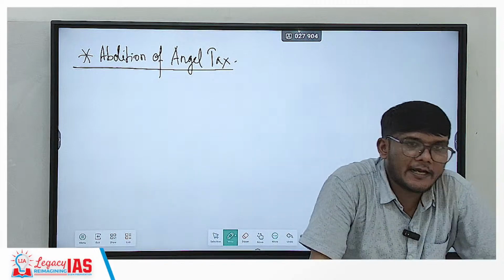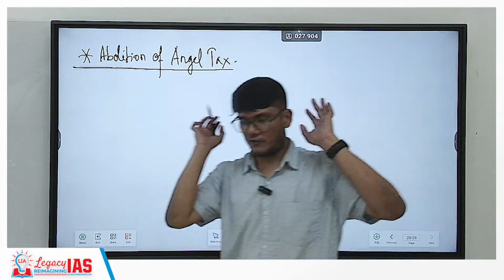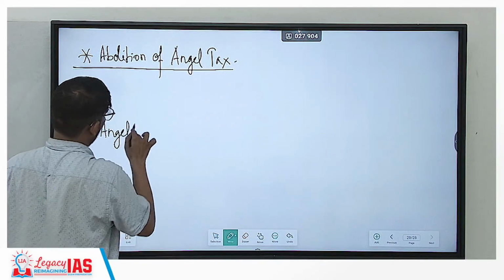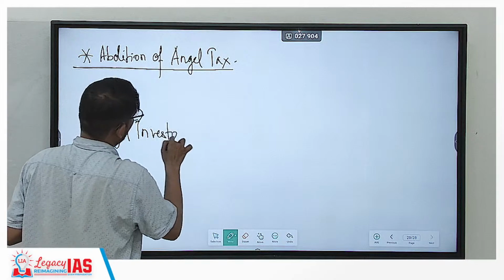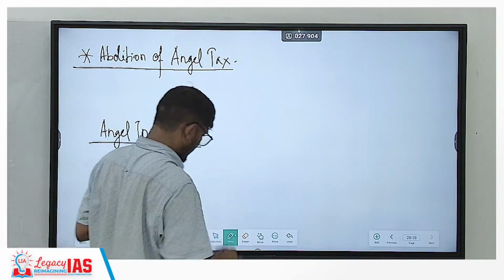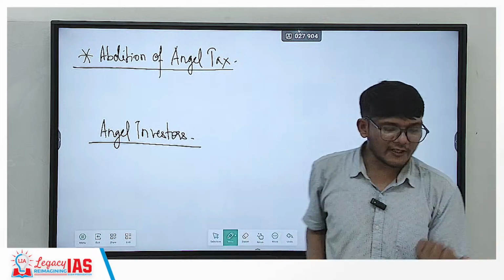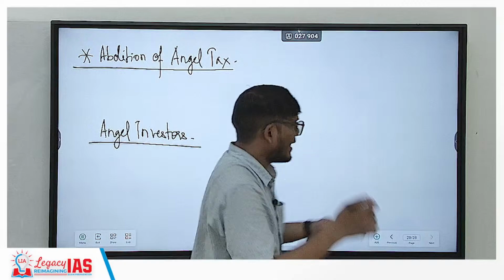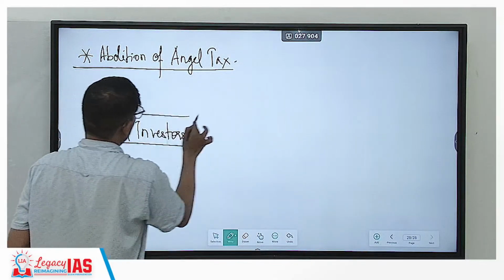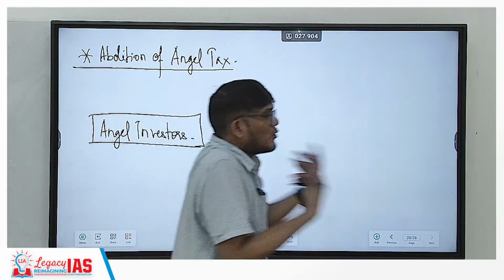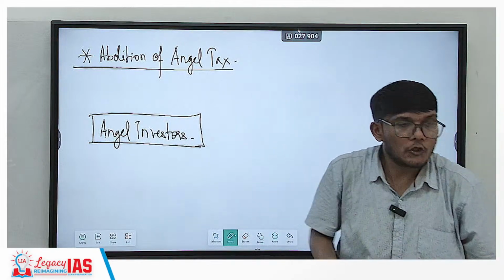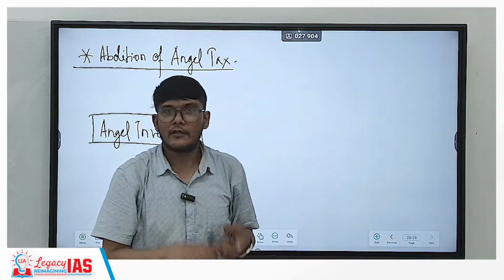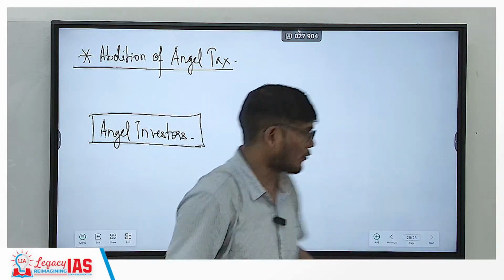See, in a startup, there are angel investors. This concept came from startup investors, that is, angel investors. Who are angel investors? Angel investors are not venture capitalists. Venture capitalists are in the business for sheer profit. That's it. But angel investors invest in a very new startup which is just starting. You don't know what will happen, what will not happen. It's a big risk. Still they are investing. That is why they are angel investors, of course.